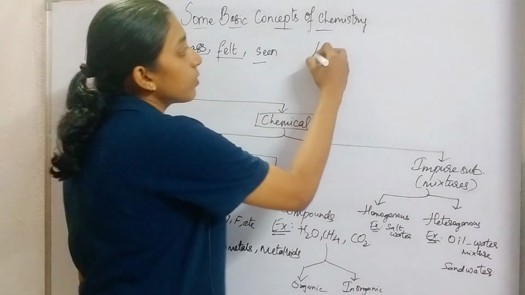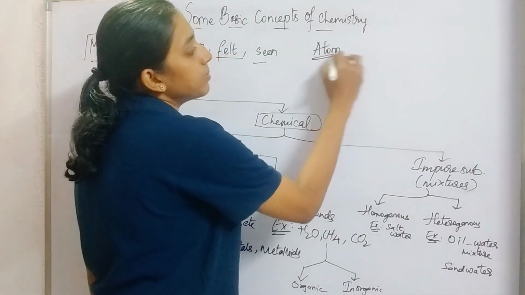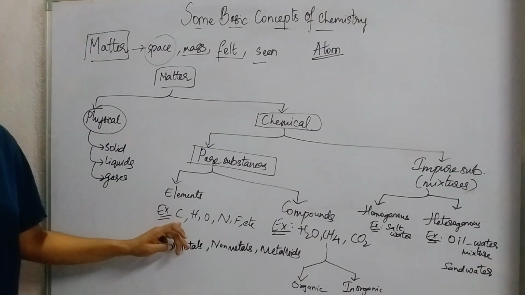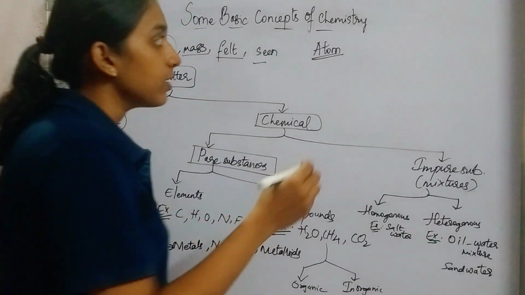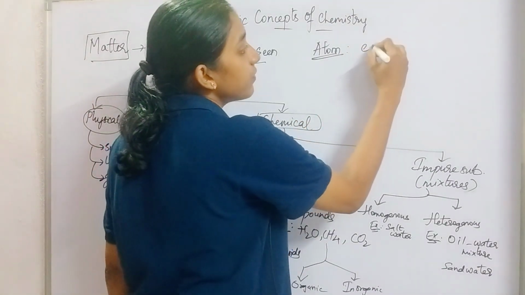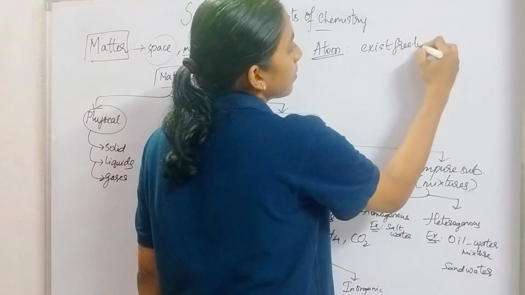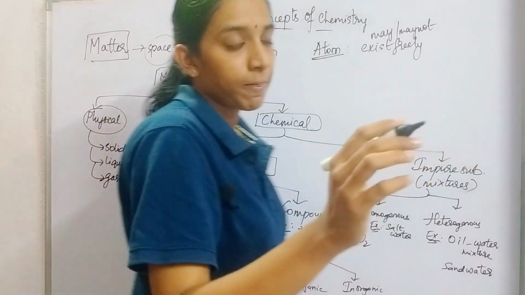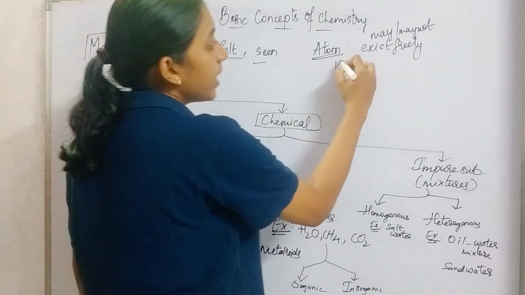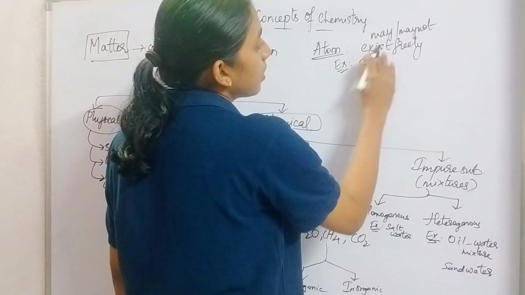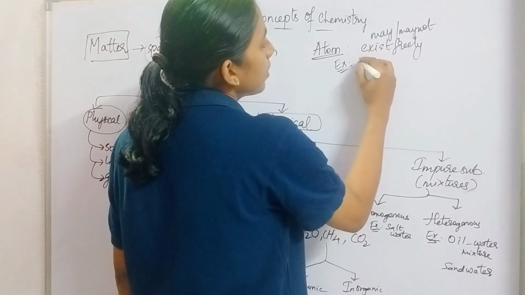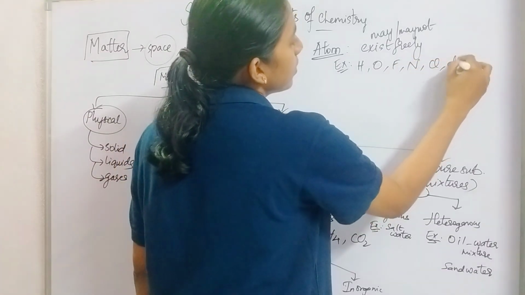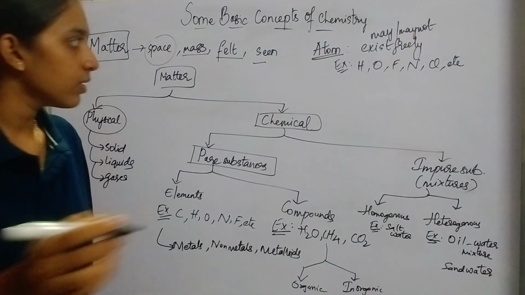Now, we will be knowing what is an atom. An atom is the smallest particle of an element, which may or may not be capable of existing freely. So that is considered to be an atom. Examples: hydrogen, oxygen, fluorine, nitrogen, chlorine. So these are considered to be atoms.